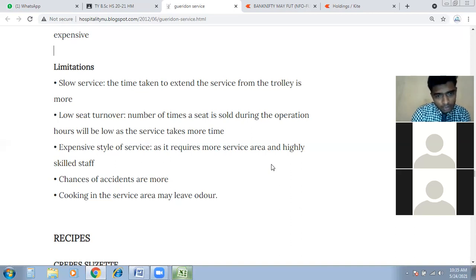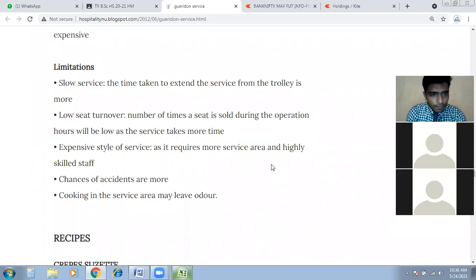Of course, I explained a few times before, it requires more service area and highly skilled staff. We need a particular restaurant design or space, we need a space requirement, and we need skillful staff. That's why this is a highly expensive style of service. That's why I just told you this is the VIP service.